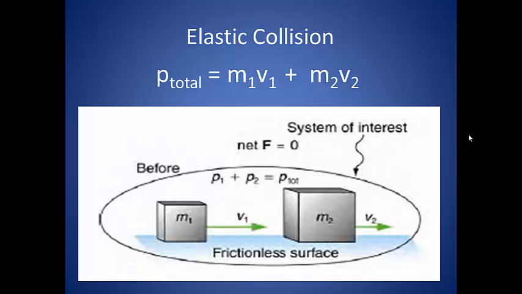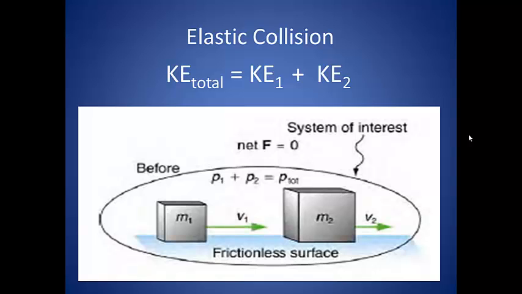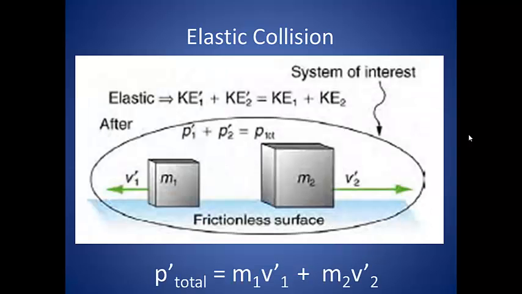Because of the measurements involved, we can relate an object's momentum directly to its kinetic energy. So the kinetic energy total before the collision is equal to the kinetic energy of the first object plus the kinetic energy of the second object. If those two objects collide, we will have a change in each individual momentum, but not the total kinetic energy. It will stay the same. The kinetic energy relationship holds true for after the collision as well as before.